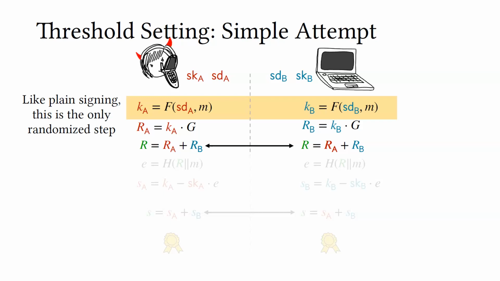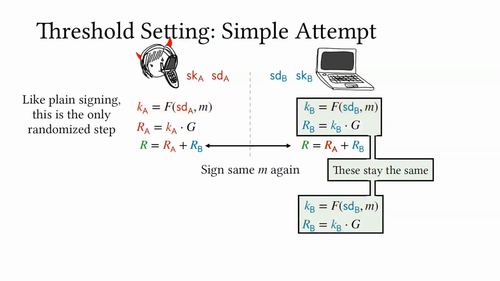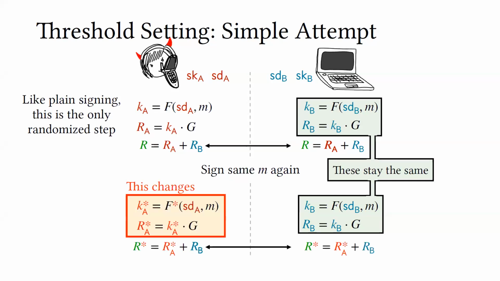It turns out that this simple mode of de-randomization has an unfortunate attack, which functions like this. Imagine if you were to sign the same message twice. The honest party, being honest, follows the protocol, applies its PRF and so on, and ends up deriving the same nonce share that it did the first time it signed the message. But there's nothing that binds the attacker to using the same nonce the second time.